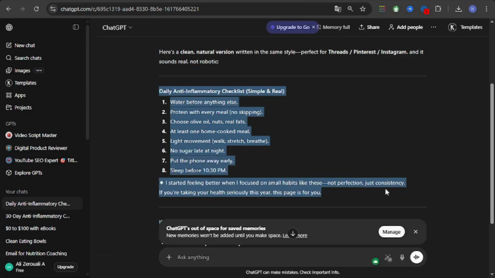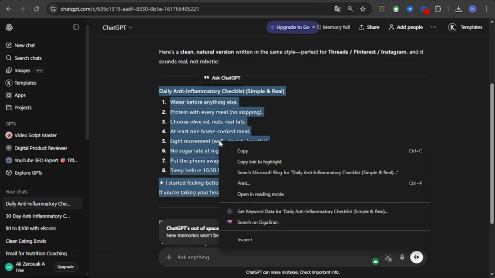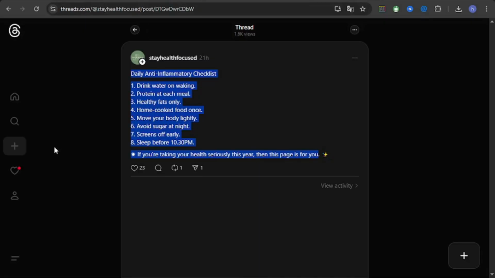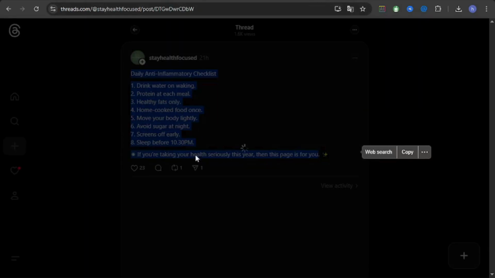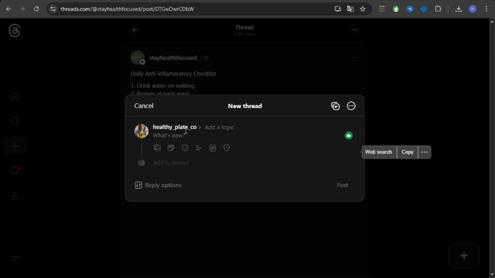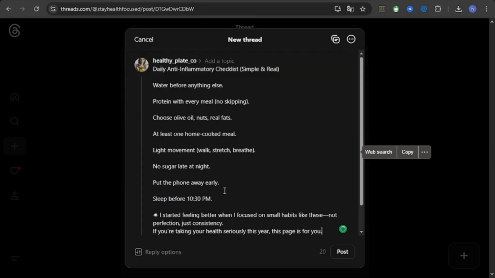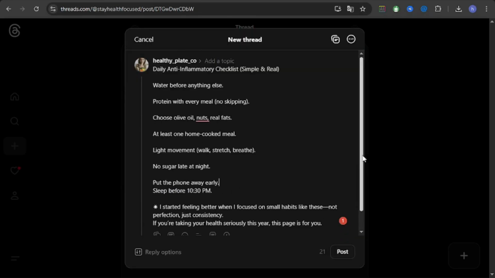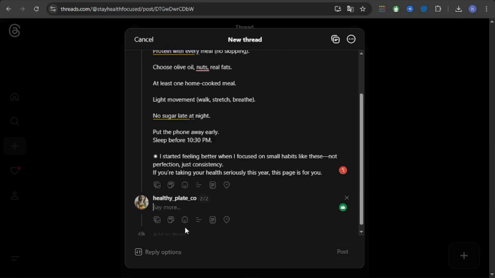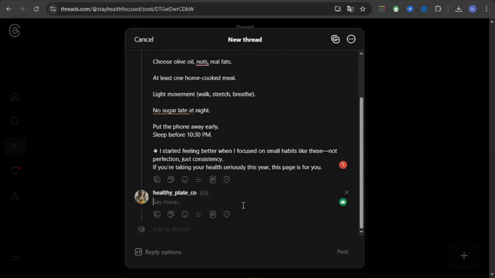It's the same, but you don't have the copyright issue, so don't worry. Go to Threads and paste the text. And in the comments, promote your ebook with the link and a call to action. You should post at least 5 to 7 or 10 posts every day.